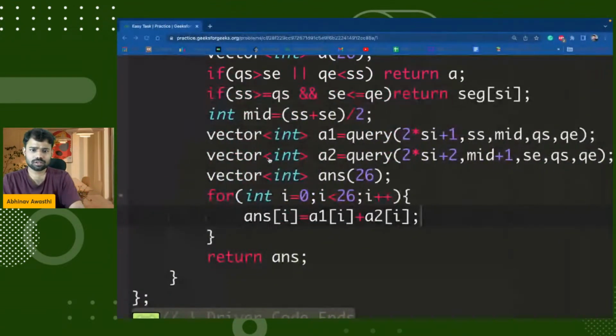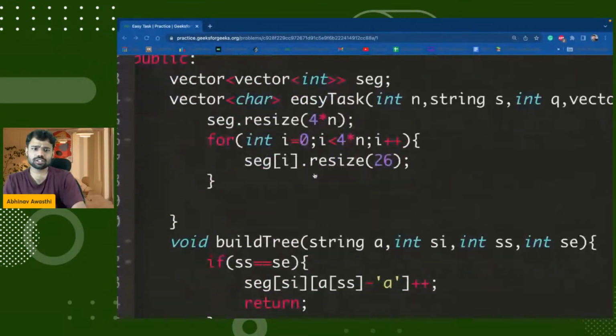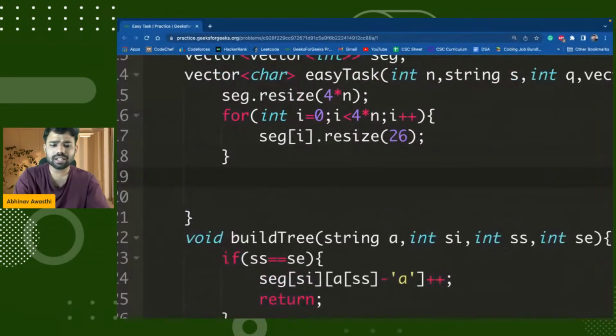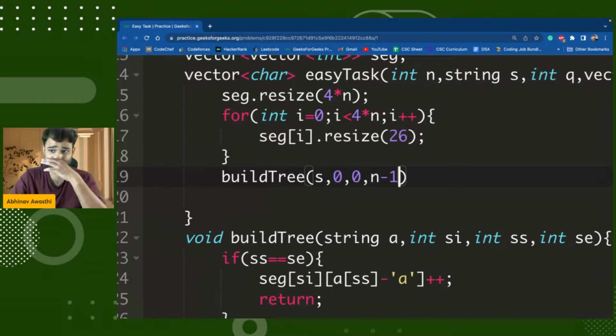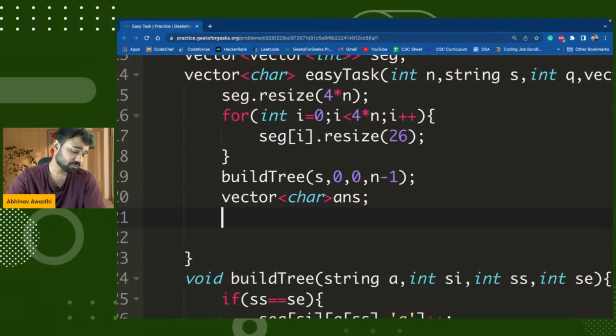Fine. I hope now it should be quite clear to you all. So now we are having a segment tree. Now guys, I will first build my tree. Using the build tree function that we have, I will build my segment tree with the string s. Initially, the values will be 0 and -1. Now to store my answer, I will have a vector answer.